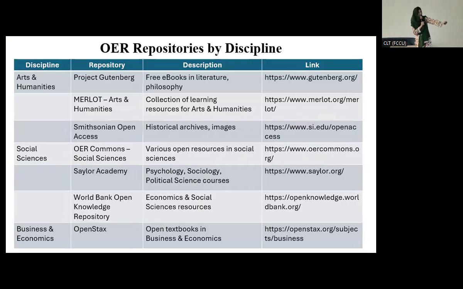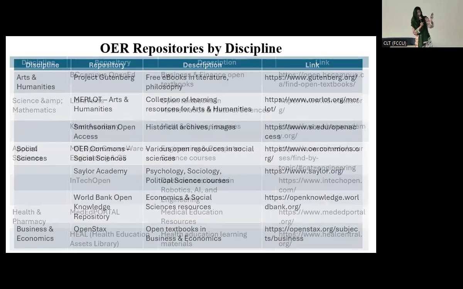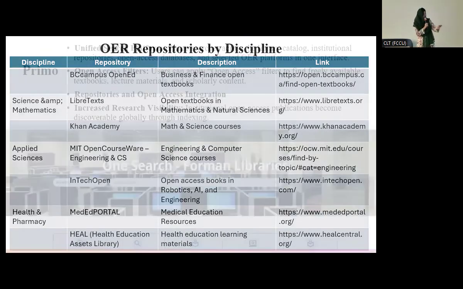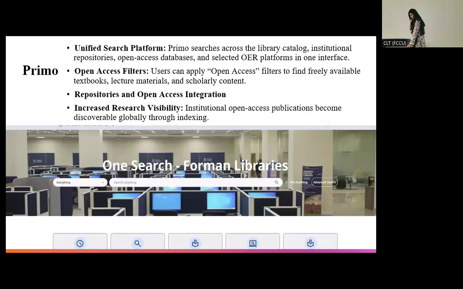Okay, I just assembled a few OER repositories by discipline here. It's just for reference. You can get this PPT as well. But these are a few I just mentioned. There are some subject specific OER sources as well. Most of the time they are generous, but they are subject specific as well. Okay, last but not the least, I really wanted to mention this.